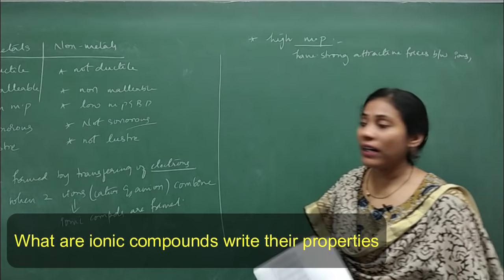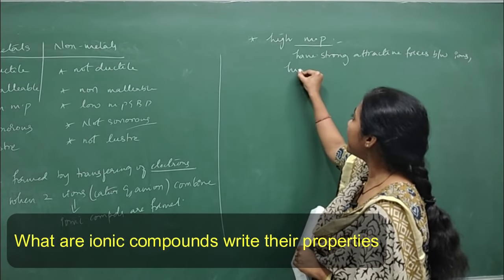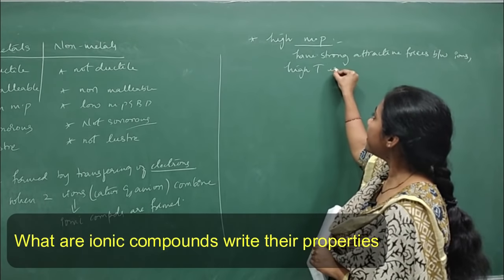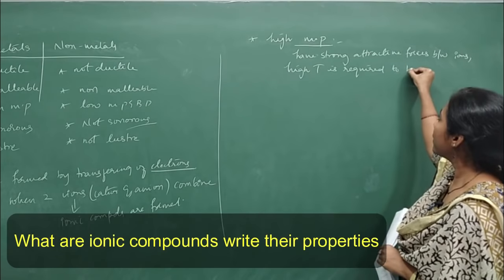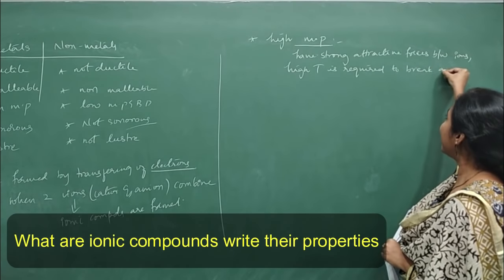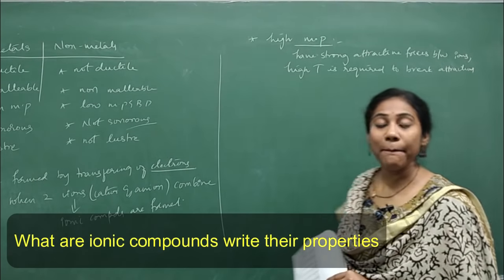High temperature is required to break these attractions. So that is the reason they show very high melting points.